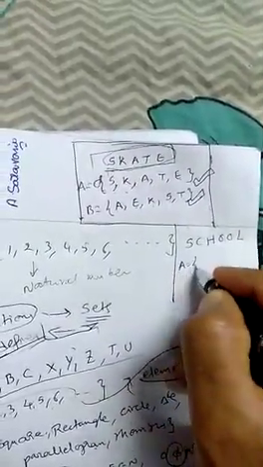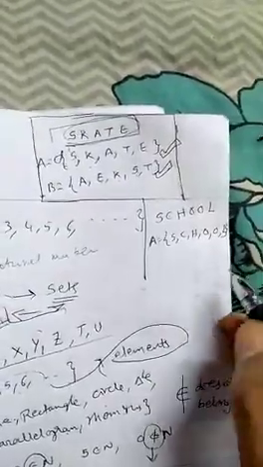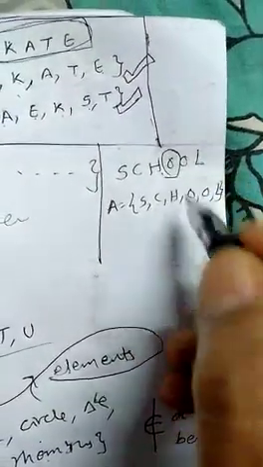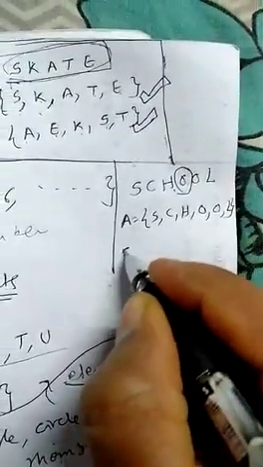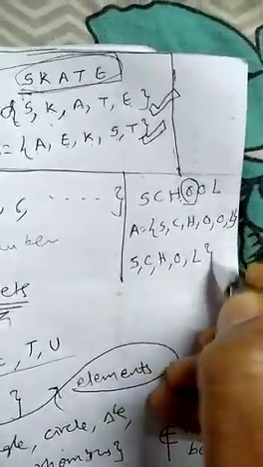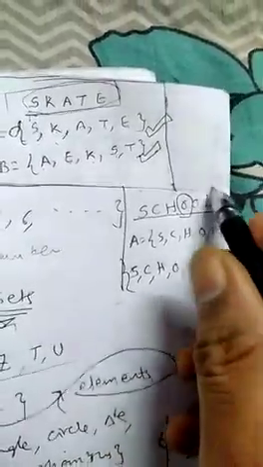Somebody may write S, C, H, O, O, L because two O's are there. Here you have to understand that if anything is repeated, you write it only one time. You should write it as {S, C, H, O, L}.